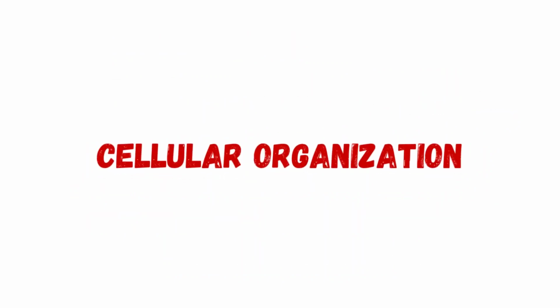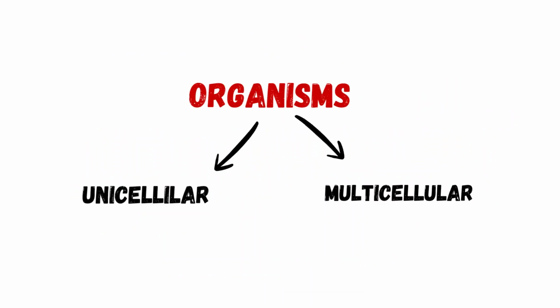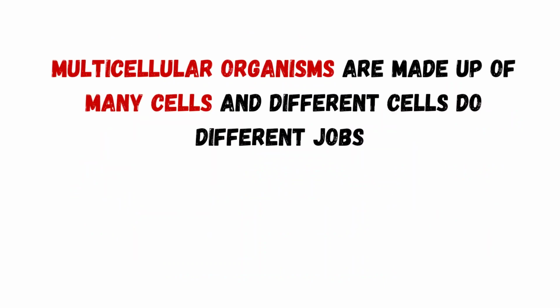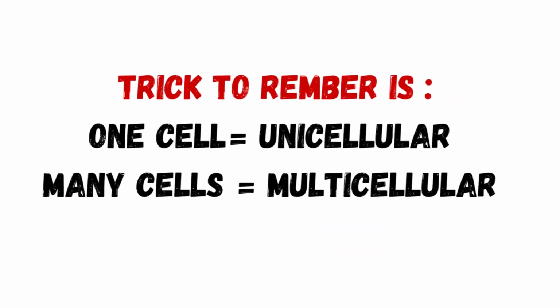Let us understand cellular organization. All living organisms are made up of cells, right? Some organisms are unicellular while others are multicellular. So unicellular organisms are made up of one cell. That single cell does all functions like respiration, digestion and reproduction. Example, amoeba and bacteria. And multicellular organisms are made up of many cells. Different cells do different jobs. Example, humans, plants and animals. Easy line to remember is one cell is unicellular and many cells means multicellular.